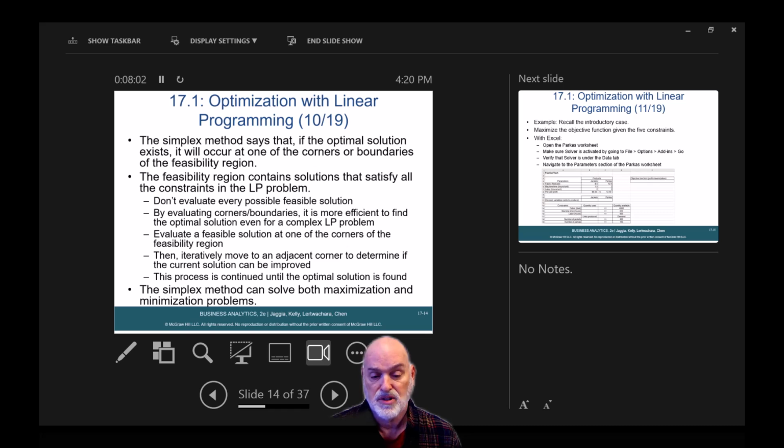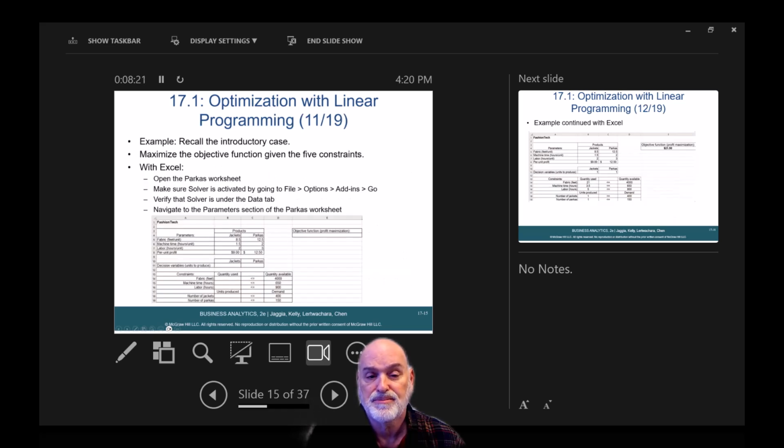Evaluate a feasible solution at one of the corners of the feasibility region. Then, iteratively move to an adjacent corner to determine if the current solution can be improved. This process is continued until the optimal solution is found. The simplex method can solve both maximization and minimization problems.